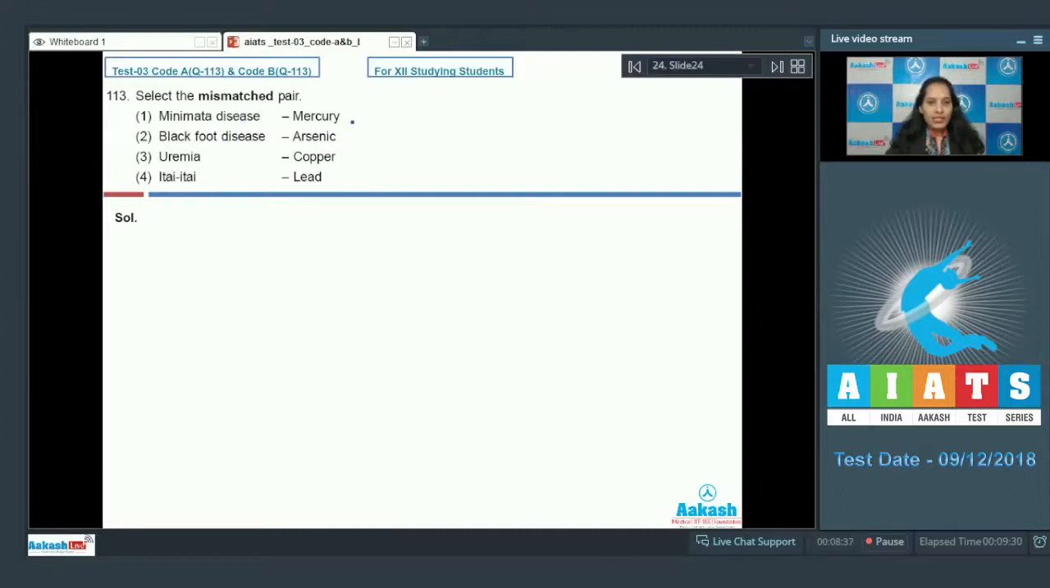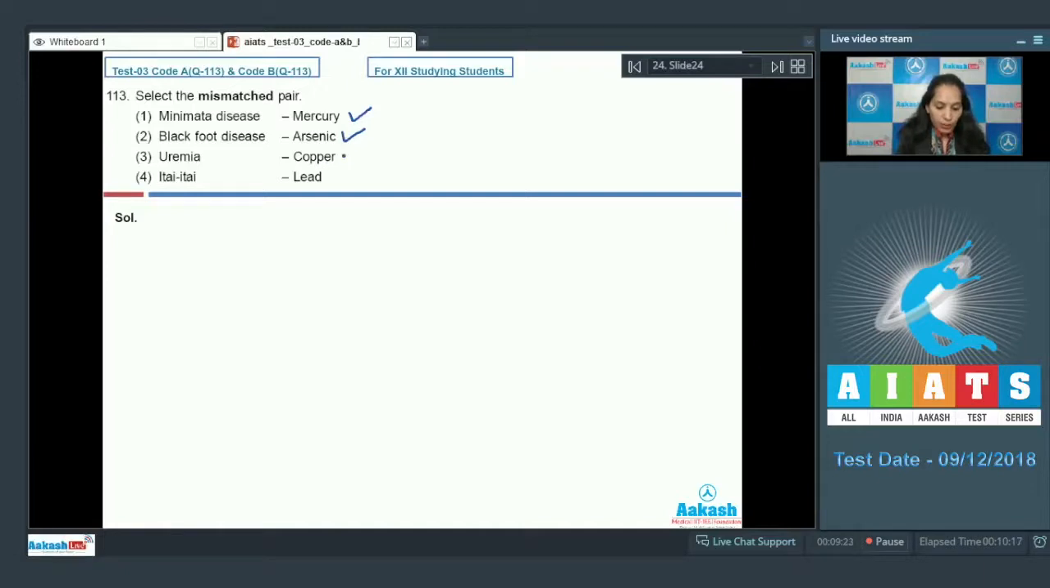First, Minamata disease, mercury. This is correct. Minamata disease is caused due to high consumption of mercury. It is caused in the individuals which consume more fishes in the Minamata Bay, which have large amount of mercury. This disease disturbs the central nervous system. Second, Blackfoot disease, arsenic. This is also correct. Blackfoot disease is caused by the consumption of arsenic in the water. In Blackfoot disease, the blood vessels of the lower limbs are damaged.